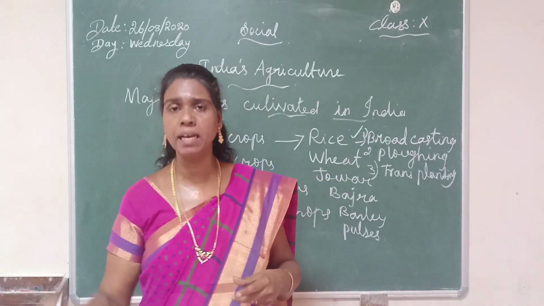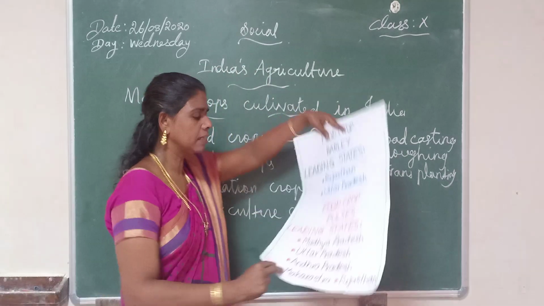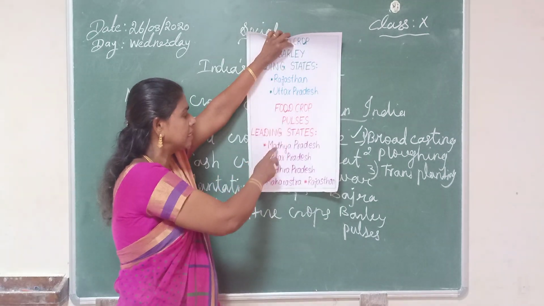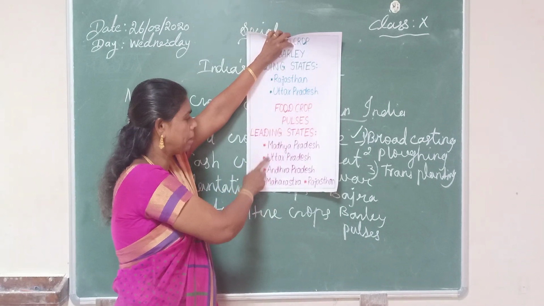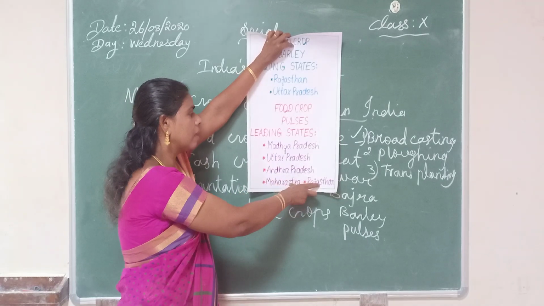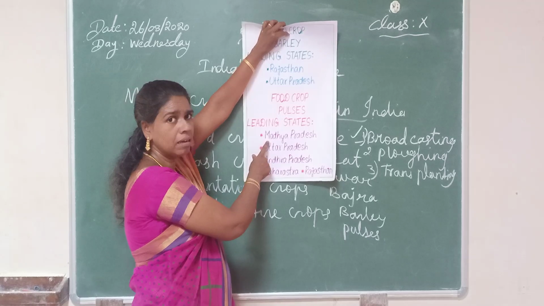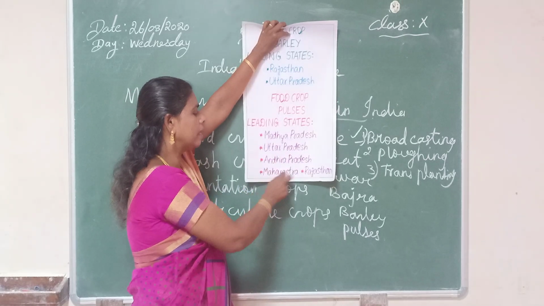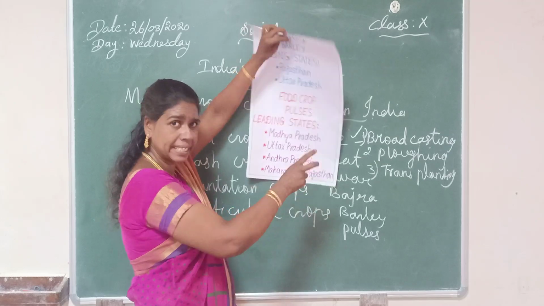Some of the states cultivate pulses. The leading states are Madhya Pradesh, Uttar Pradesh, Andhra Pradesh, Maharashtra, Rajasthan, etc.